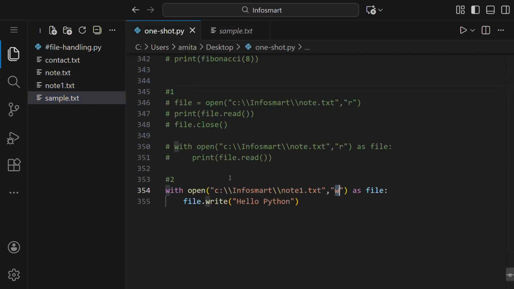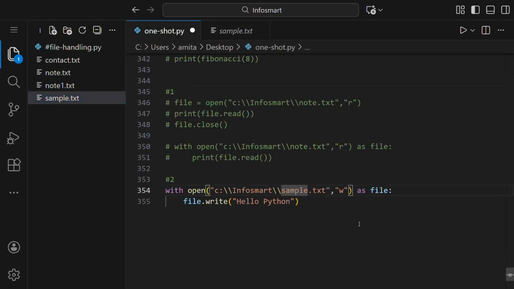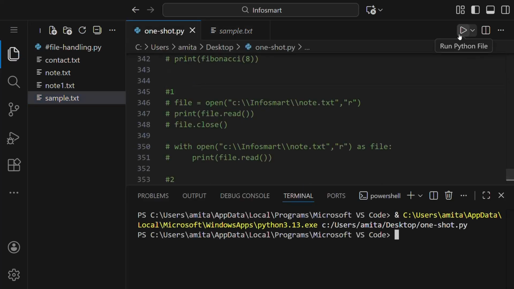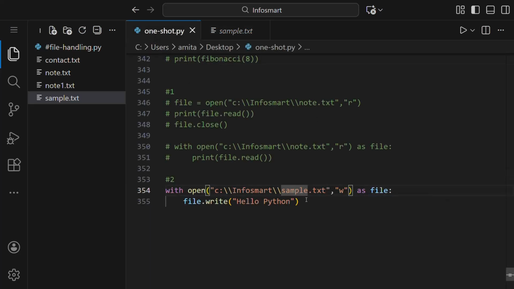Well, let us see sample.txt. This is one file, and let us change note1 to sample.txt. This is the file which you already have, and you can see this content is written in it. When we run this and see sample.txt, you can see the text has been overwritten and hello Python is visible. The mango, lychee, banana that was written before is not visible. So it overwrites the existing file, or it makes a new file if that file does not exist. So this is the write mode.